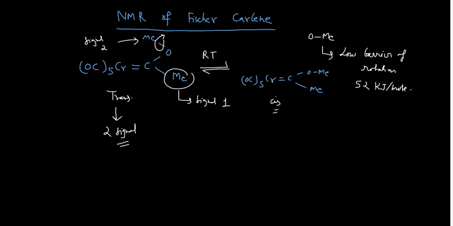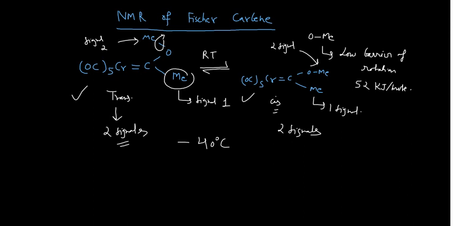Okay, and in the cis form also, one signal in the proton NMR is due to this one, and the second signal is due to this one. So the cis form is also giving 2 signals. So what actually happened at minus 40 degrees centigrade? This is very, very important. Whenever you have this sample at minus 40 degrees centigrade, these 2 forms, cis and trans, are present in equilibrium.